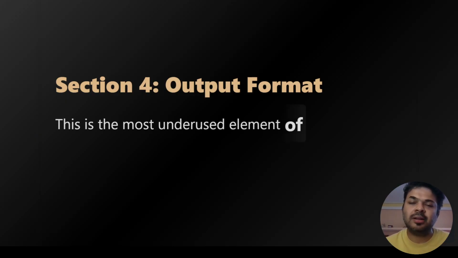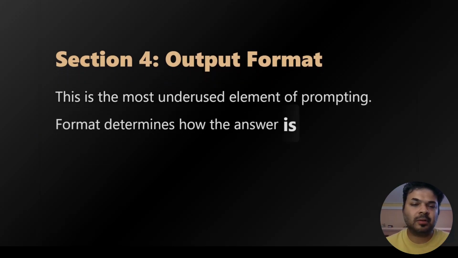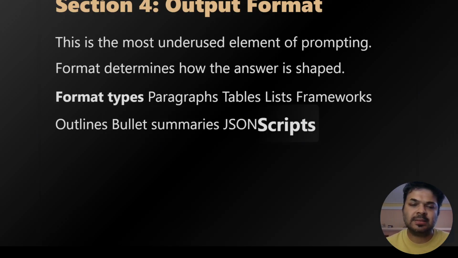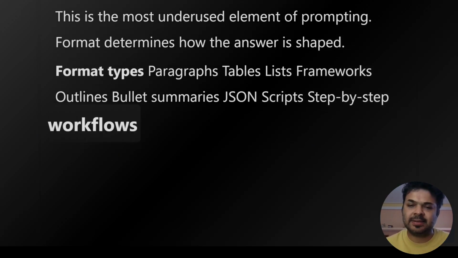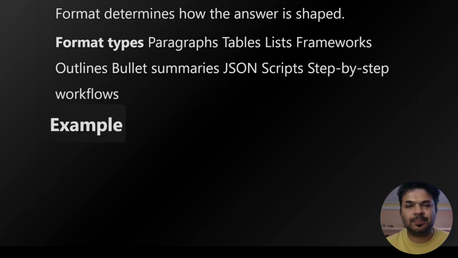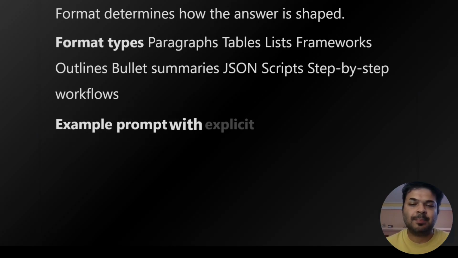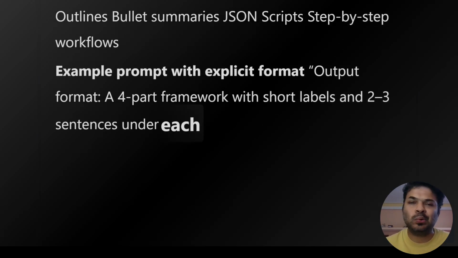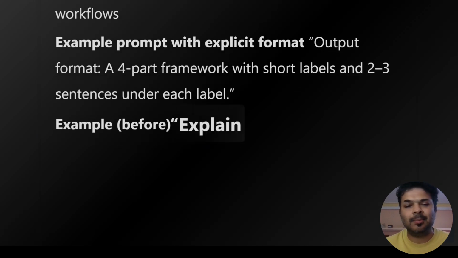This is the most underused element of prompting. Format determines how the answer is shaped. Format types are paragraphs, tables, lists, frameworks, outlines, bullet summaries, JSON scripts, step-by-step workflows. Example prompt with explicit format. Output format: a four-part framework with short labels and 2 to 3 sentences under each level.